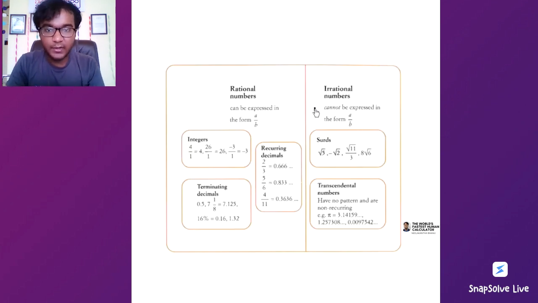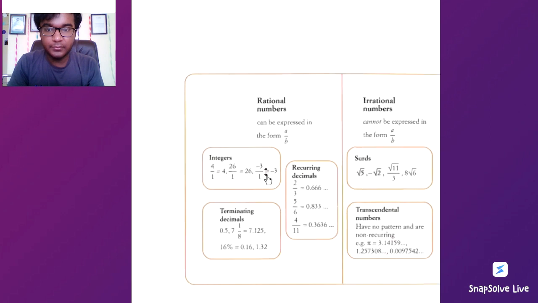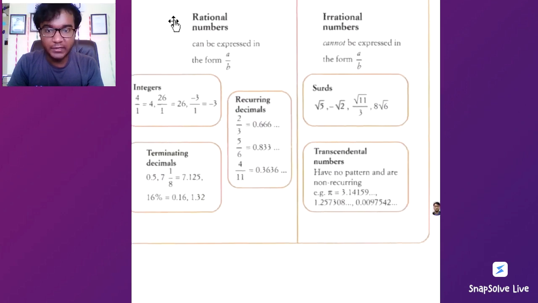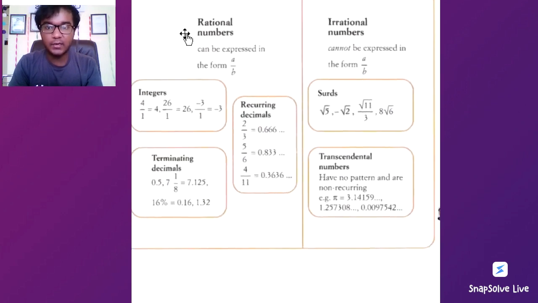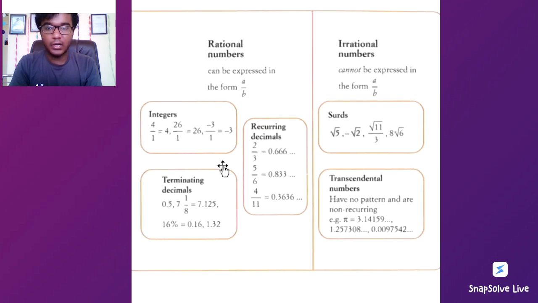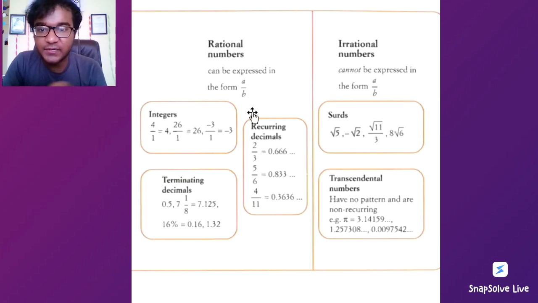Now let's look at this broadly. Let me zoom this up for you so that you get a good view of this. As we know, rational numbers are the numbers which can be expressed in the form p by q. Examples are 4 by 1, 220. Integers are numbers like this, which are positive, negative. Terminating decimals are decimals like these, which end. Recurring decimals are decimals like these, which repeat.